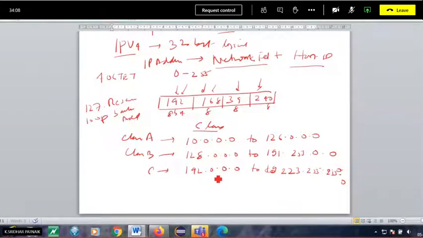Okay, so here 192.0.0.0 to 223.255.255.0.